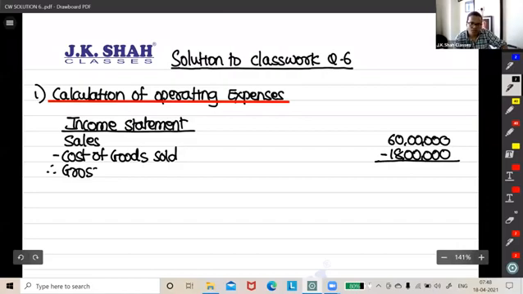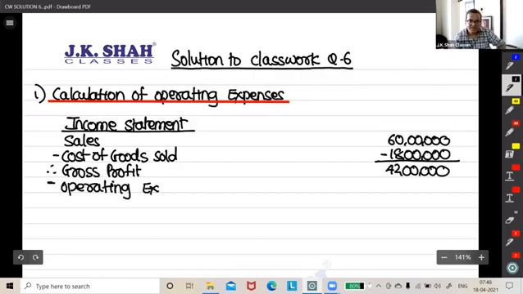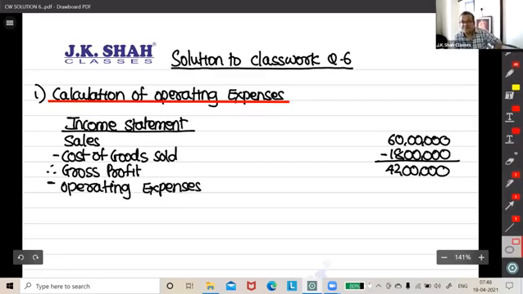Therefore gross profit is 42 lakh. Correct, people. Less what? Operating expenses. That is what is missing now, and to find this only. Fine, now we'll find it out. No worries.